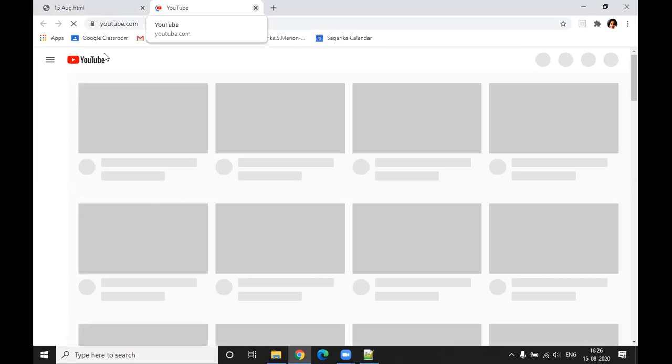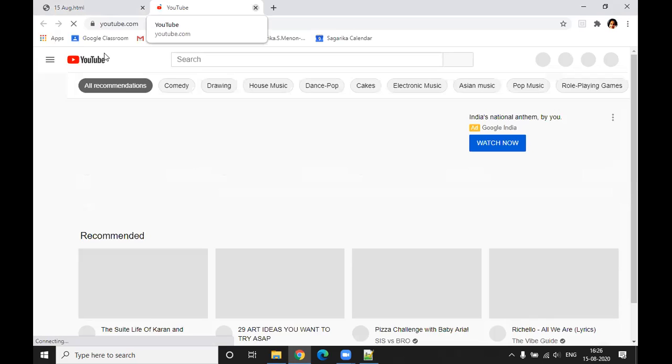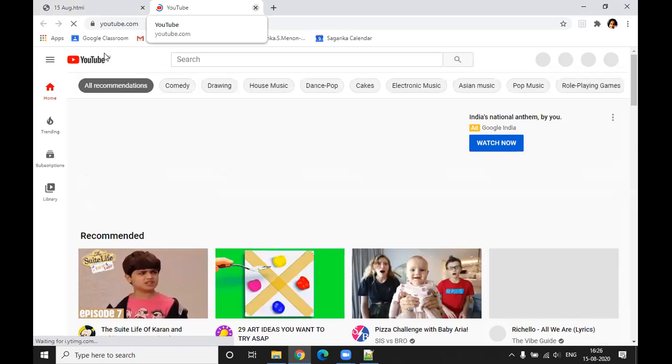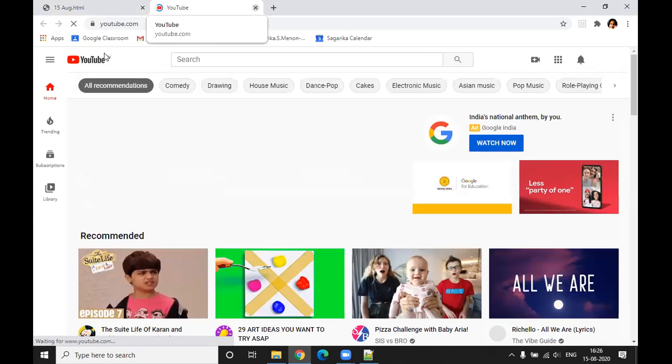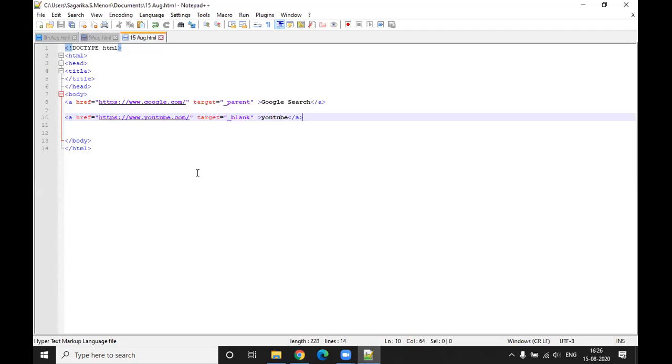Akrish, I'll come to you. Give me 1 second. I hope you guys are seeing the difference. So you have to specify the target. Most of the time when you are going to create a web page, sometimes you want it to be open in the same window or you want it to be open in a new window. That is all determined by target.